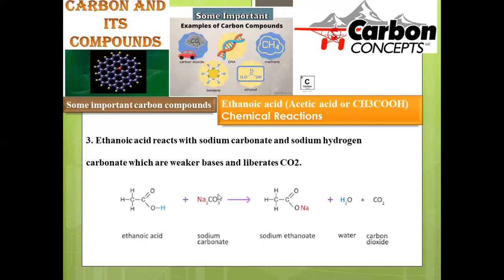Along with this, carbonate is now turned into carbon dioxide. One of the oxygens is left over, hydrogen is liberated, and we need 2 moles for balancing the equation, stoichiometry. So water along with the liberation of carbon dioxide is possible. This is called sodium acetate, and water and carbon dioxide are also evolved during this kind of neutralization reaction.